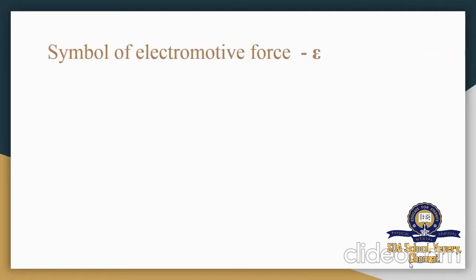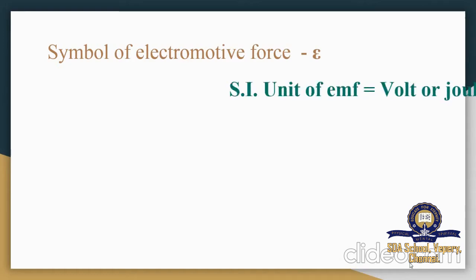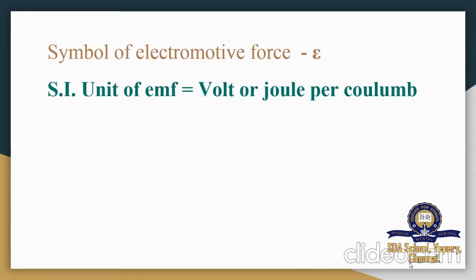So this is the definition of electromotive force. The symbol of electromotive force is written as epsilon. And the SI unit of electromotive force is volt, or it can be termed as joule per coulomb.